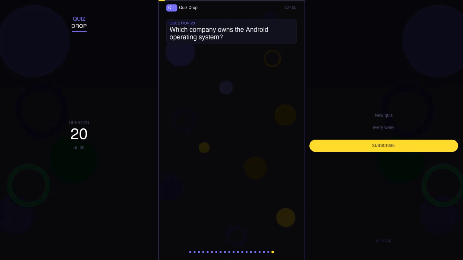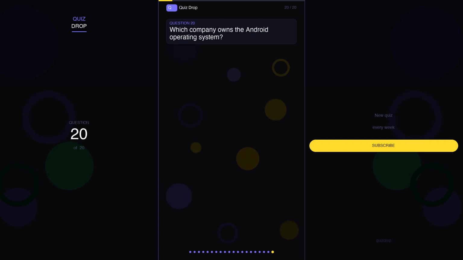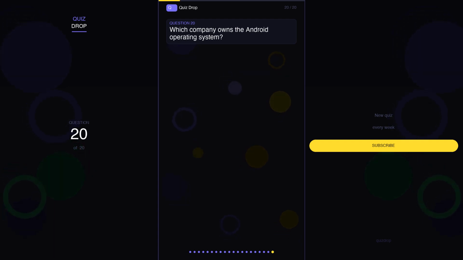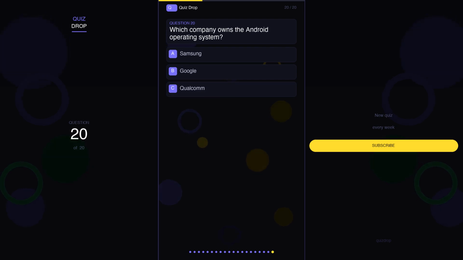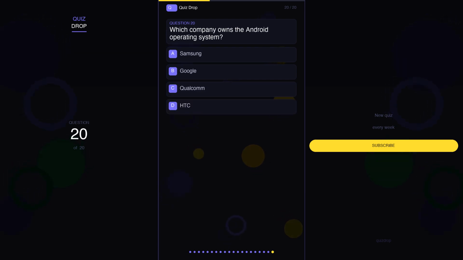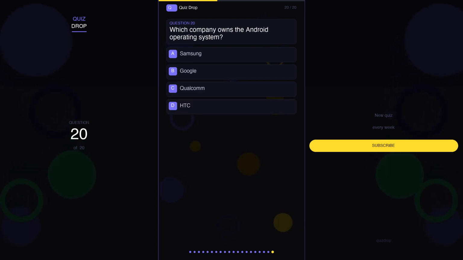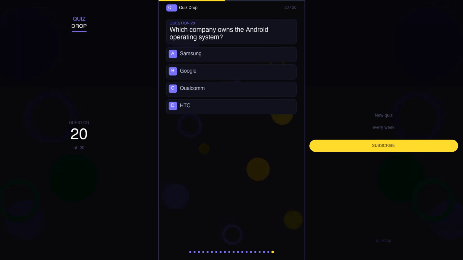battery life. Question 20. Which company owns the Android operating system? Your options are A. Samsung, B. Google, C. Qualcomm, D. HTC.